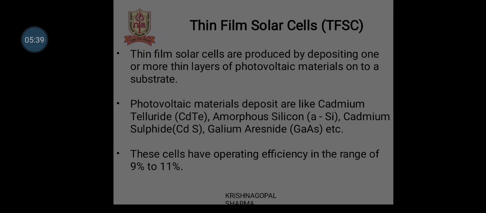Thin film solar cells, that is TFSC. Thin film solar cells are produced by depositing one or more thin layers of photovoltaic material onto a substrate. Photovoltaic materials deposited are cadmium telluride, amorphous silicon, cadmium sulfide, gallium arsenide. These cells have an operating efficiency in the range of 9% to 11%.